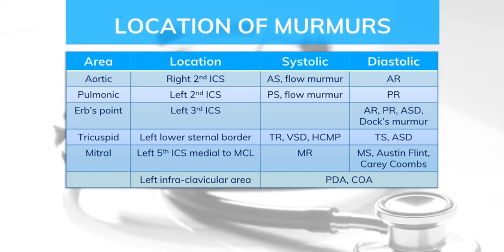So aortic stenosis, pulmonary stenosis. While in a regurgitation, the blood will regurgitate back into LV and RV in case of AR, aortic regurgitation, and PR. That will be a diastolic murmur because regurgitation will occur in diastole across the aortic valve and pulmonary valve.